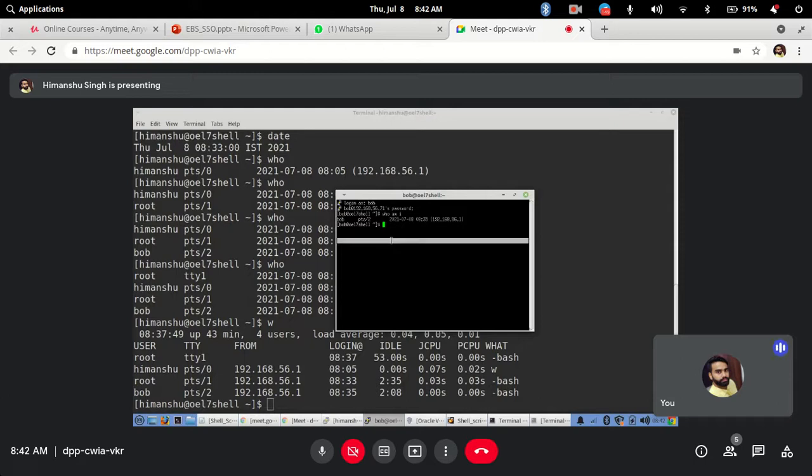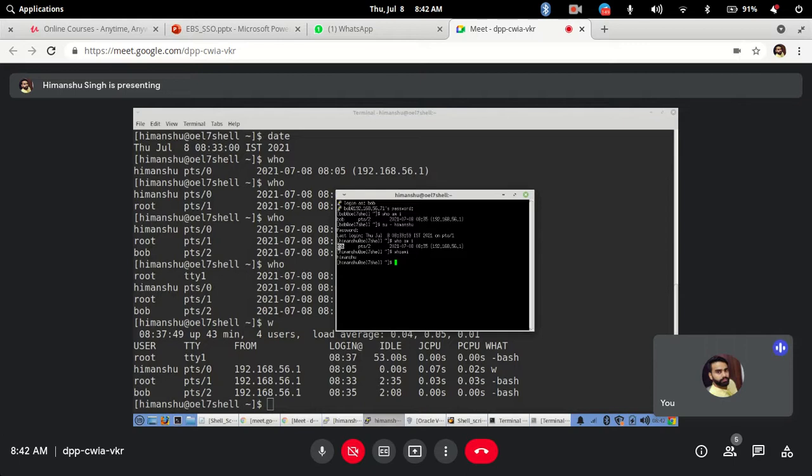Now let's say Bob knows Himanshu's password, so Bob wants to switch to the Himanshu user. If I hit enter and I type the password, I am connected as the Himanshu user. But if I still do who am I, it will still show this session was started by Bob, while the currently connected user is Himanshu. There is a difference between them, right?